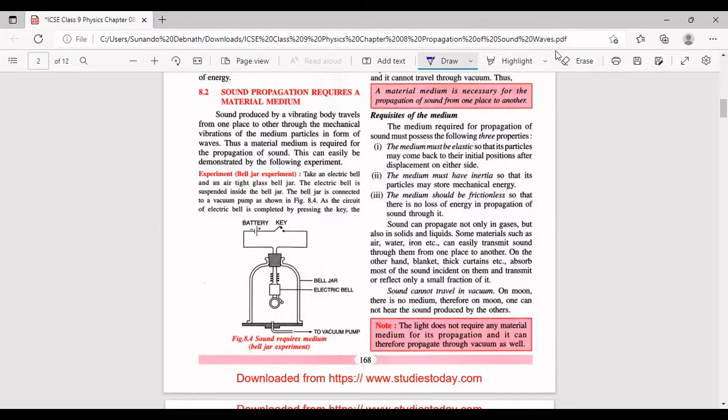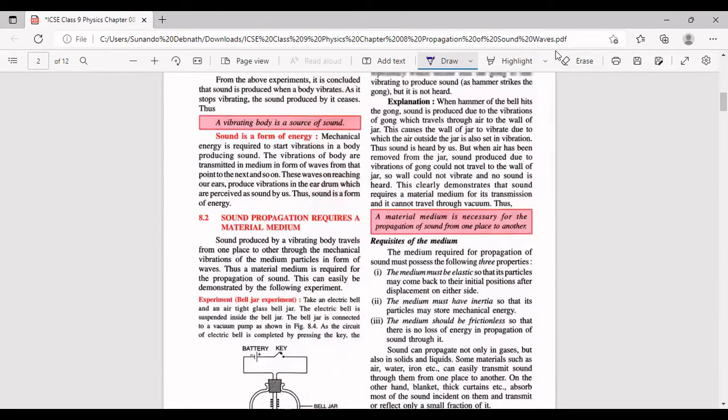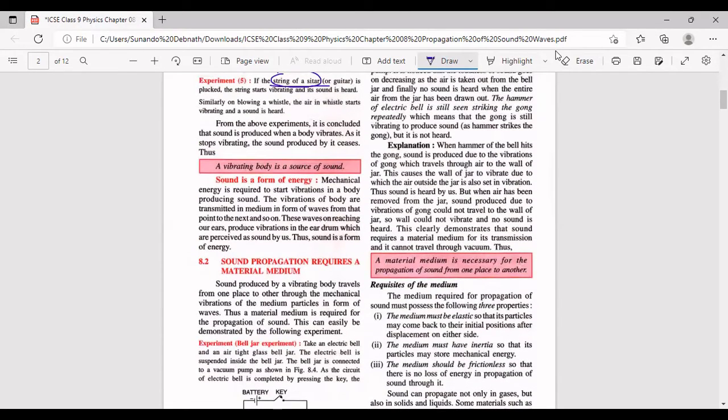because although the body is vibrating, that energy is not being able to propagate. वो यहाँ पे वाइब्रेट तो कर रहा है, but those vibrations are not being transmitted because of no medium. तो यहाँ से वो transmit ही नहीं हो पाएगा. As a result, the sound does not come out and we will not be able to hear any sound, although we would be able to see that the bell is ringing. तो वही यहाँ पे लिखा हुआ है. You see the explanation. I would be reading the explanation.